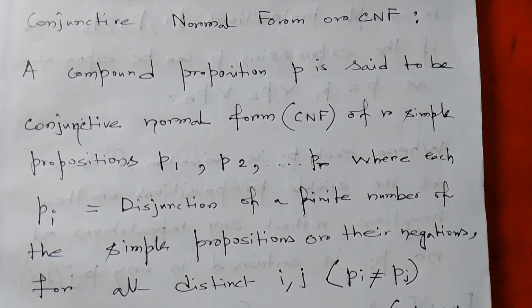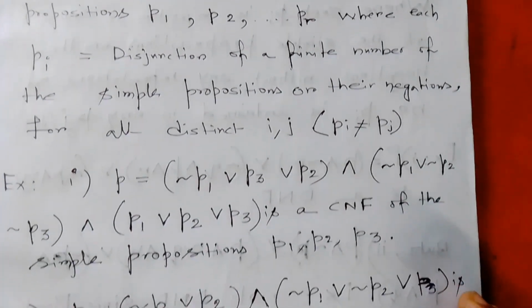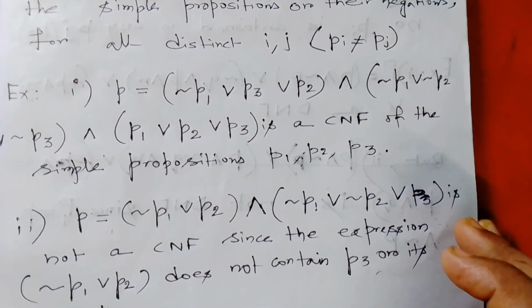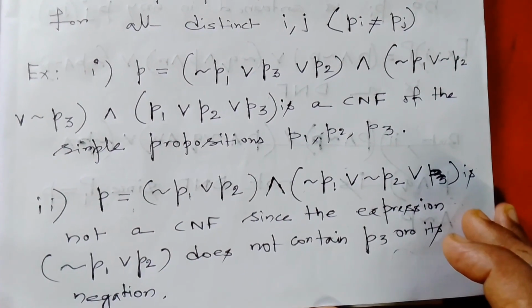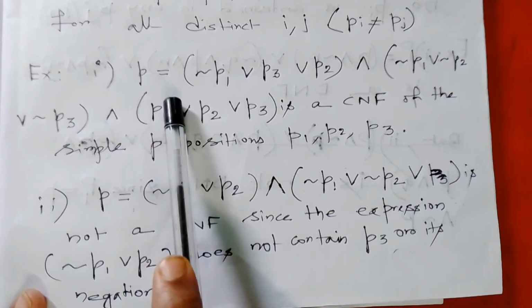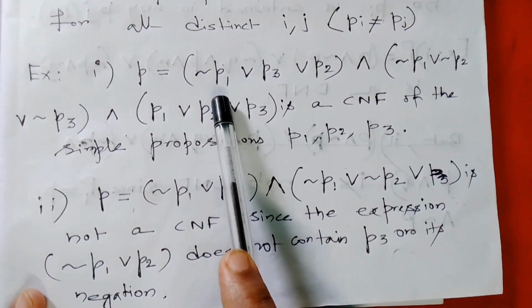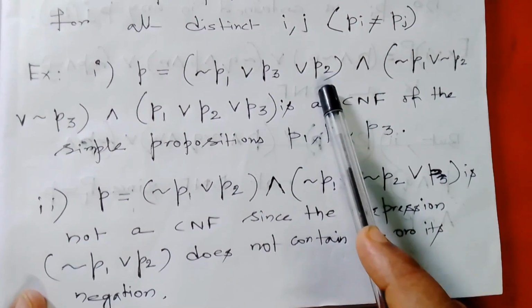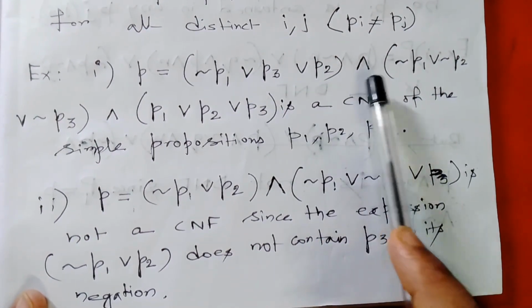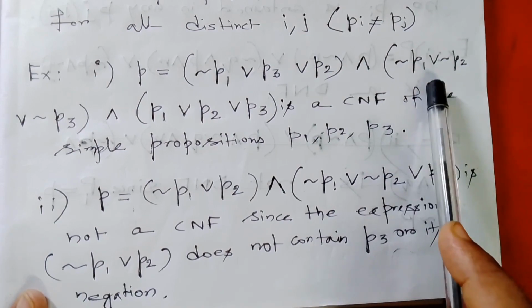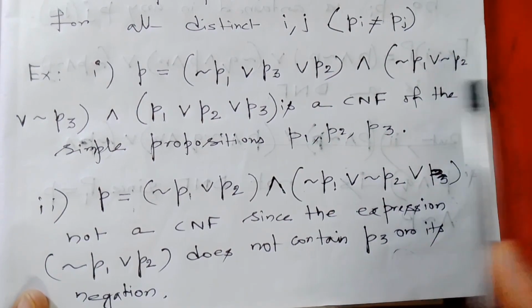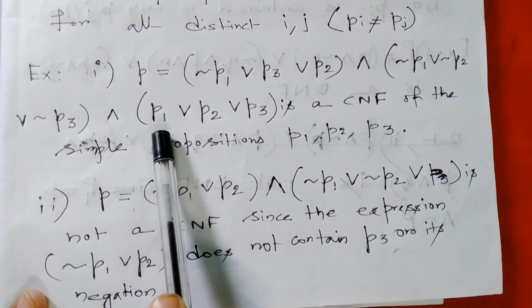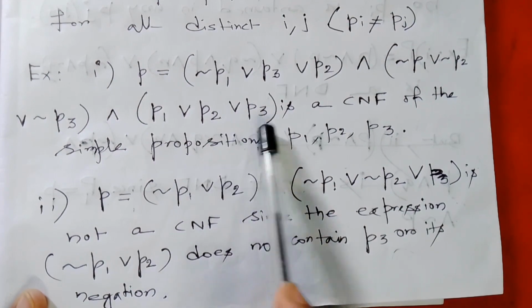Let me take you to the example. Here P is equal to negation of P1 disjunction P3 disjunction negation of P2, conjunction with negation of P1 disjunction negation of P2 disjunction negation of P3, conjunction with P1 disjunction P2 disjunction P3.